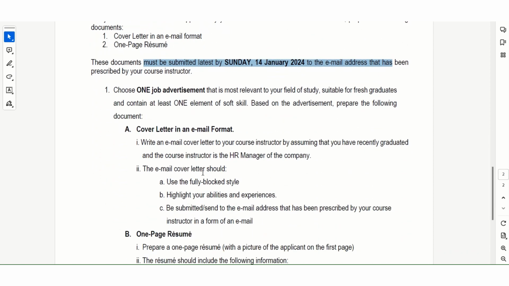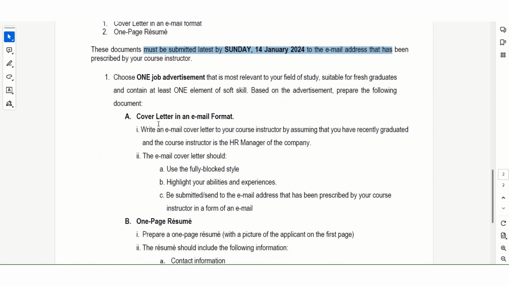So what do you need to have in the cover letter? You need to write an email cover letter to your course instructor by assuming that you have recently graduated. Remember that you have graduated, and the course instructor is the HR manager of the company. It should be using the fully block style. It is in the notes given in column as well. Highlight your abilities and experiences, and then send the email to my email address, which I'm going to share afterwards.